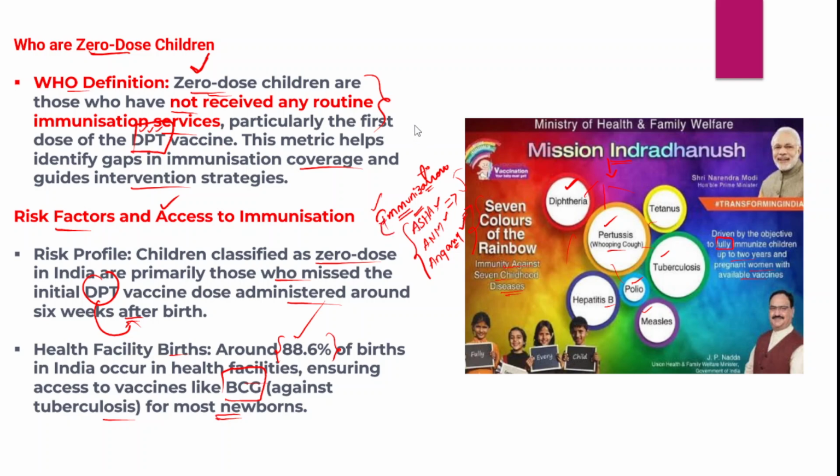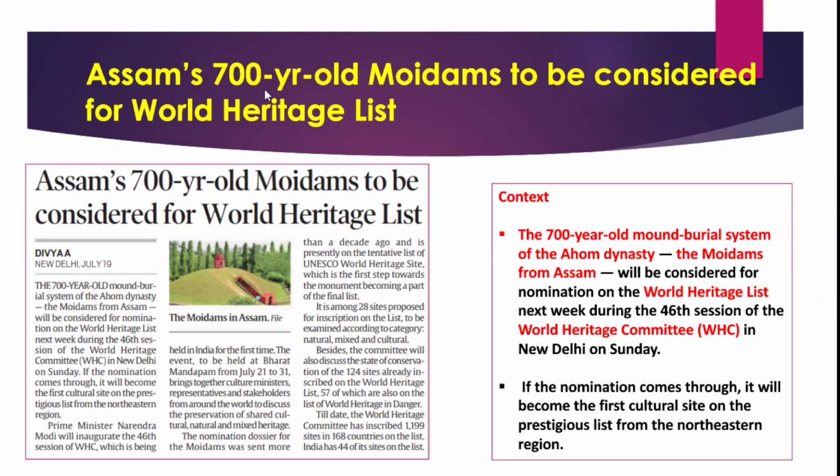And we need to select a village as a unit or clusters for identifying the children and immunizing them. All these things are very important to make sure that India immunizes all its children and there are no zero dose children left in India, right?